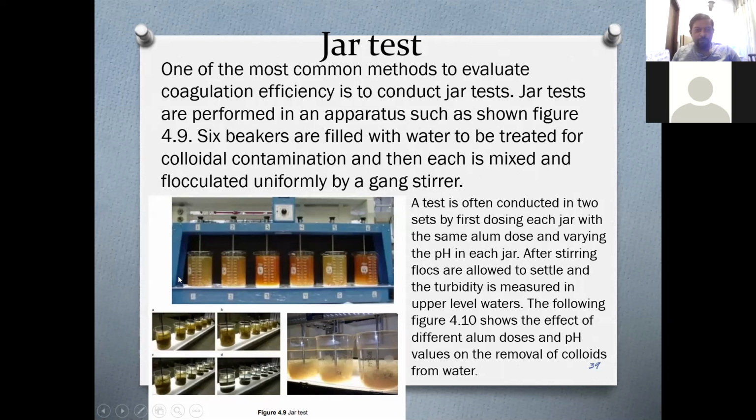Before that, we need to know the optimum calcium hydroxide amount to achieve the pH range. So we do two tests. First one is to know the best pH. Next one is to find the best dosage of alum, right?